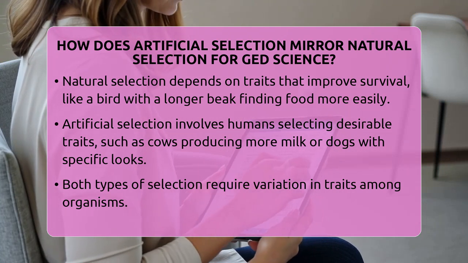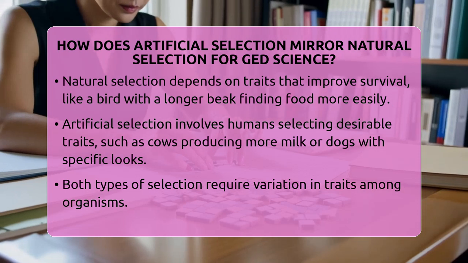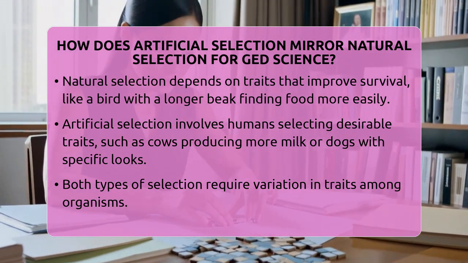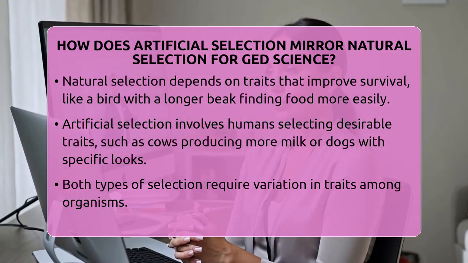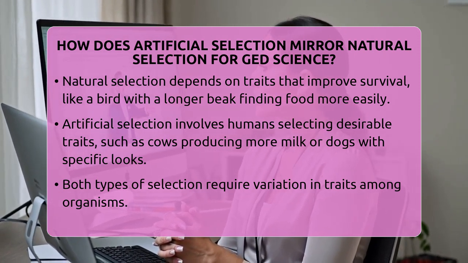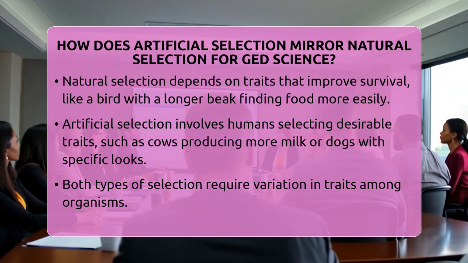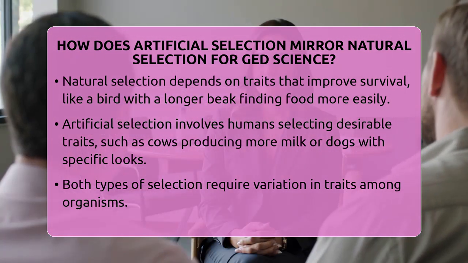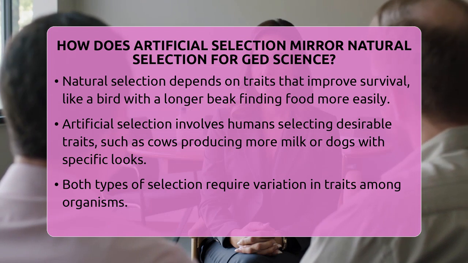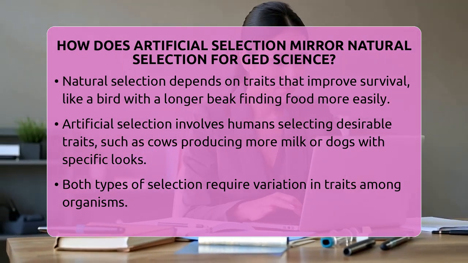Artificial selection is different because humans are in charge. Farmers pick the animals or plants with traits they want. For example, they might breed cows that produce more milk or dogs with specific looks or behaviors. Humans decide which animals get to reproduce, and over time, those traits become more common. It's like a controlled version of natural selection, with people guiding the process.